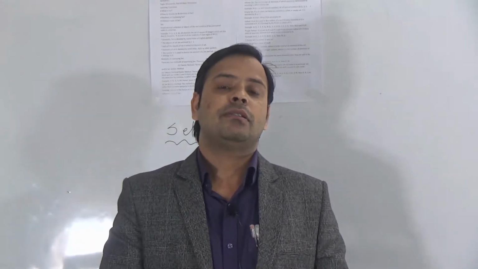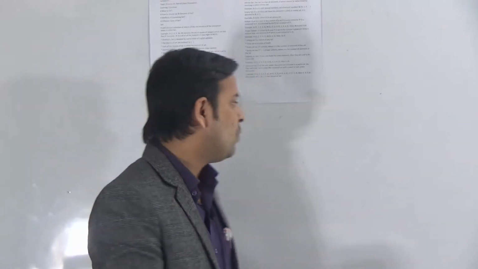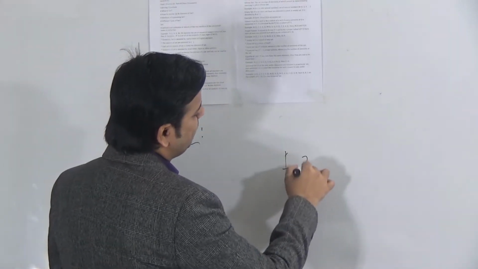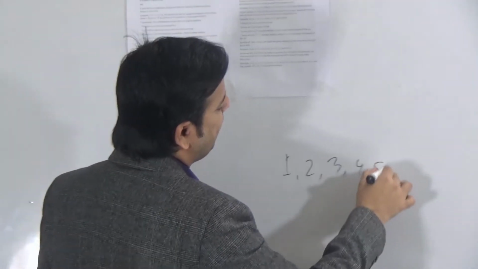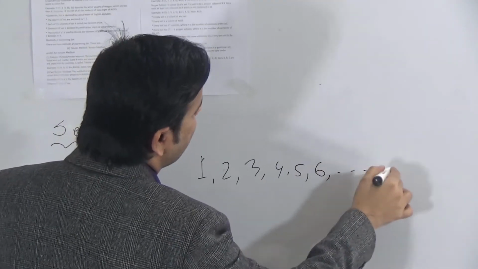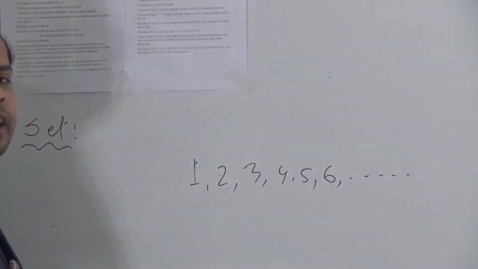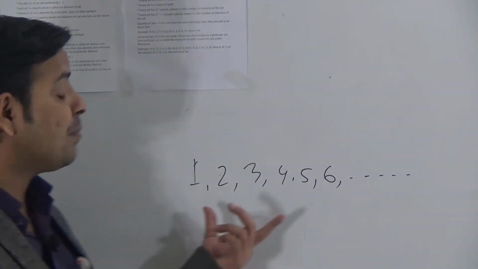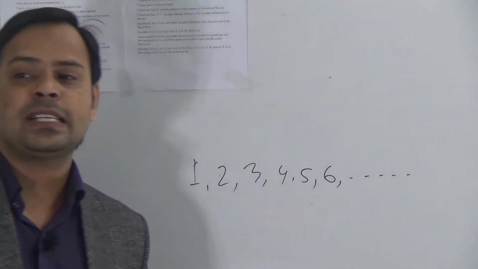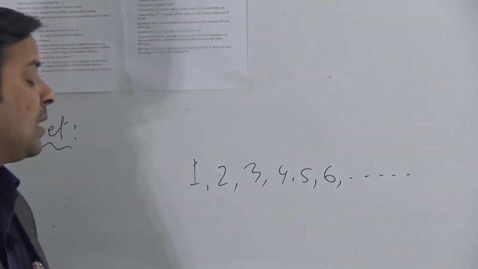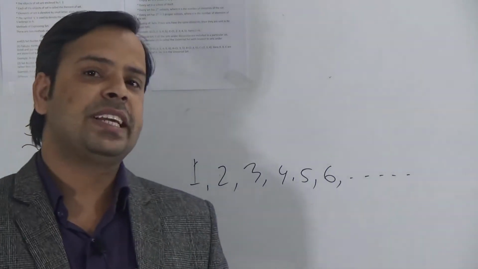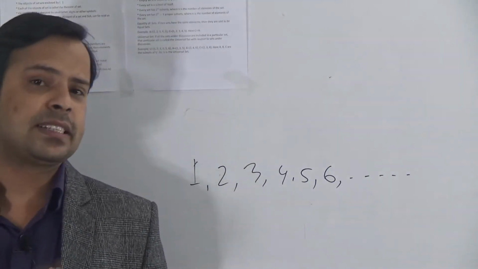you will see different types of things. Suppose I ask you about a set of natural numbers. Dear students, you know the numbers 1, 2, 3, 4, 5, 6. This type of numbers is known as natural numbers. So a set formed by these numbers is known as the set of natural numbers. If I ask you for a glass set, you will understand that there are 6 glasses.